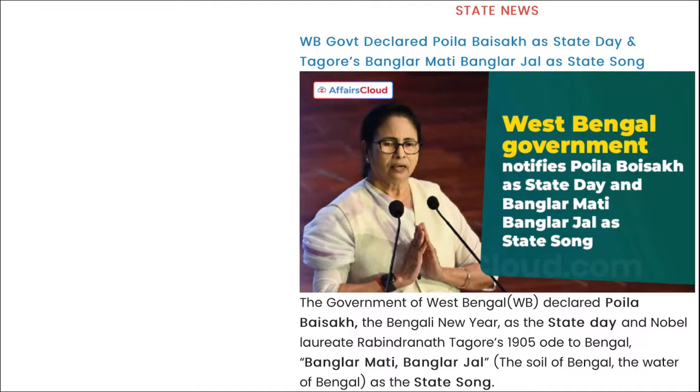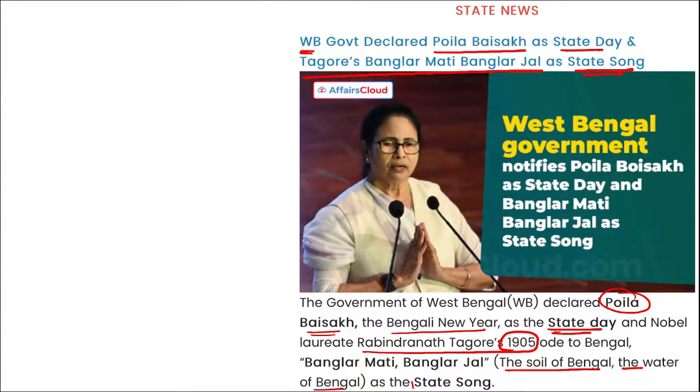Next is state news. West Bengal's government declared Poila Baisakh as the state day and Tagore's Banglar Mati Banglar Jal as the state song. I repeat, the West Bengal government has recently declared Poila Baisakh, the Bengali New Year, as the state day, and the Nobel laureate Rabindranath Tagore's 1905 song, The Soil of Bengal, the Water of Bengal, as the state song. Mark this.